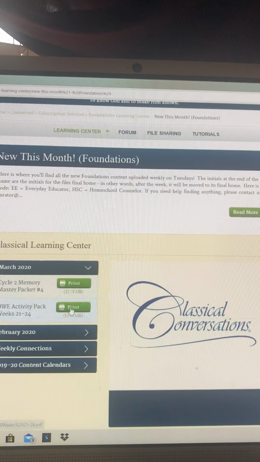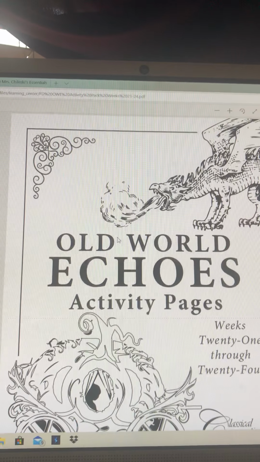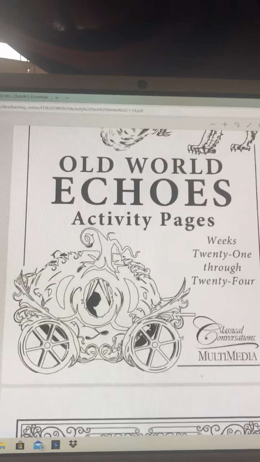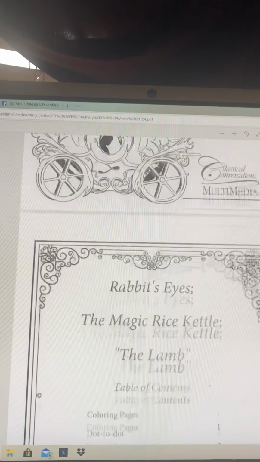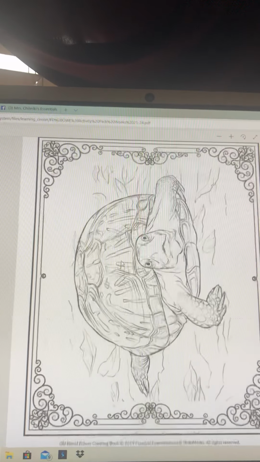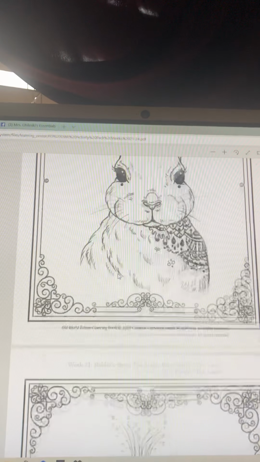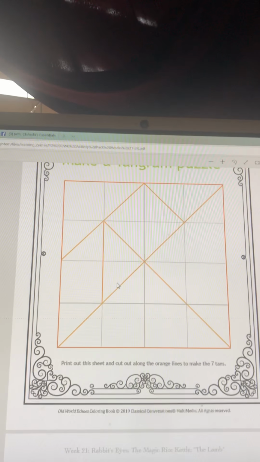There's also an activity pack, weeks 21 through 24. This is Old World Echoes. These are some worksheets and things that you can give to the kids while you read to them.